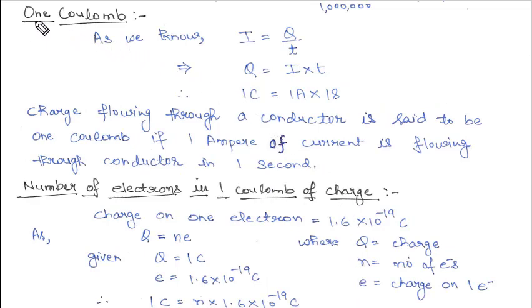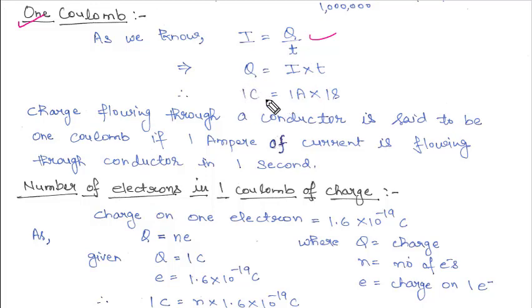Now we will try to define 1 coulomb. What is coulomb? As we know, I is equal to q by t, and we want to find the value of coulomb. Coulomb is the unit of charge. So we will make q the subject, we will shift the t here. So q is equal to I into t.